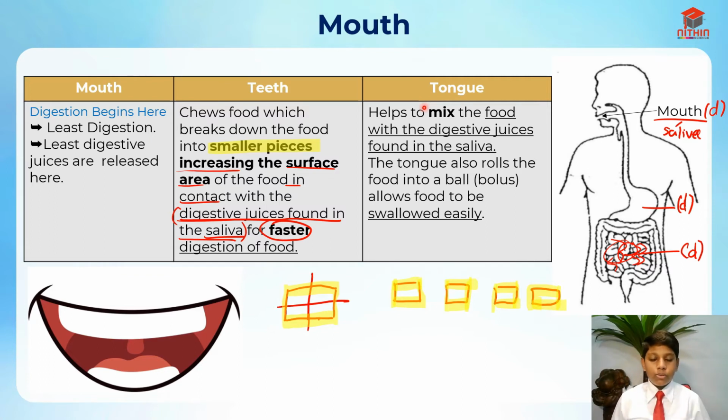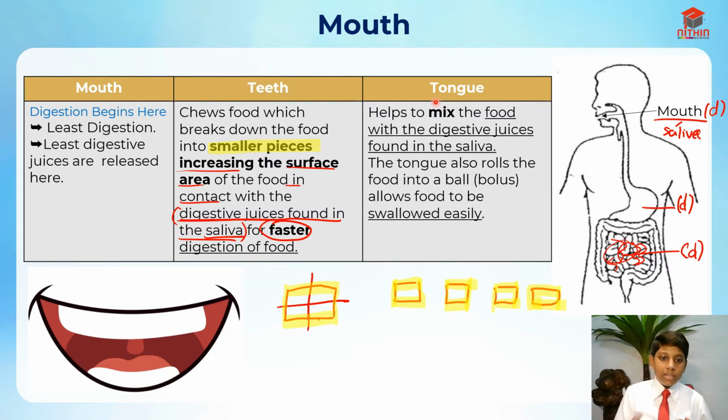And in our mouth, there's also a tongue, right? Many people do not know what the tongue actually does. The tongue helps to mix the food with the digestive juices found in the saliva. If we don't have a tongue, we cannot mix the food with the digestive juices.